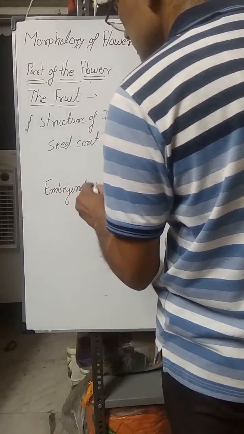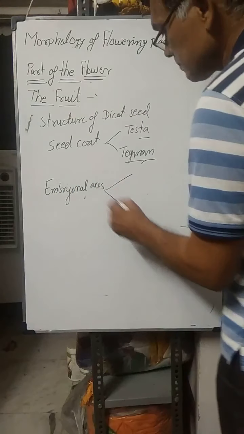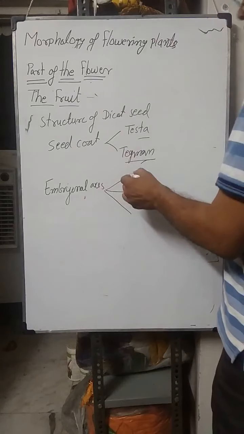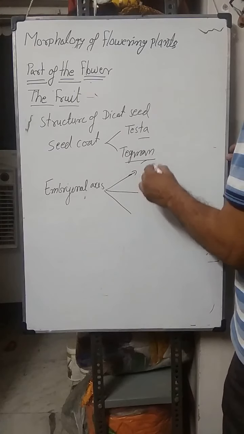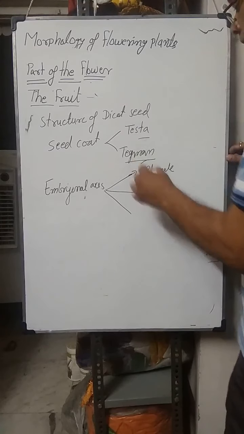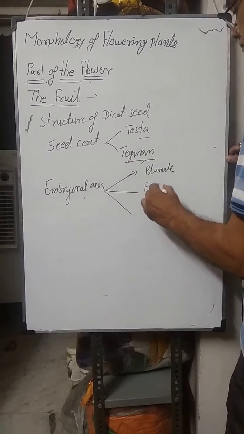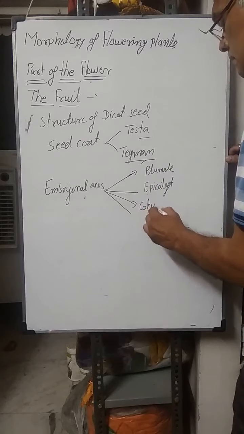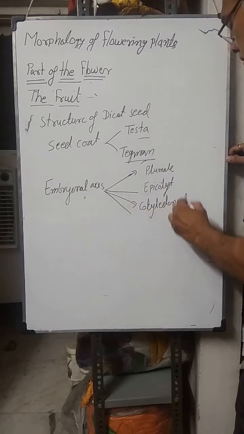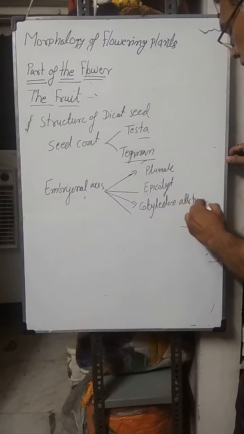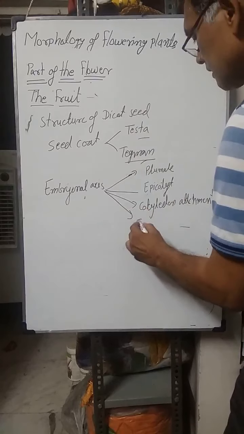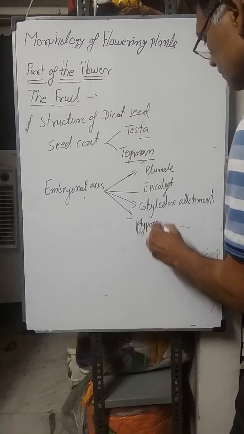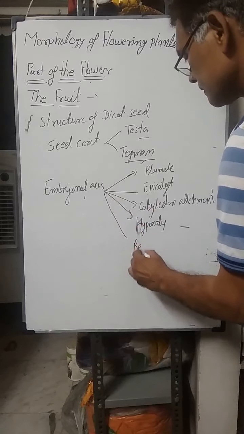The embryonal axis has the following parts in this manner. The uppermost portion of the embryonal axis is the plumule, behind that the epicotyl, then the cotyledon attachment, then the hypocotyl, and then the radicle.